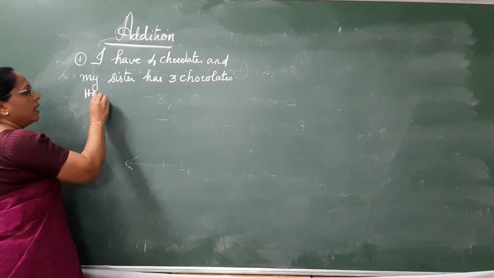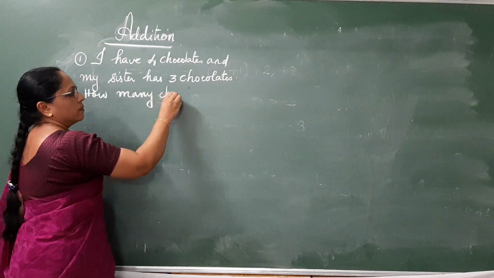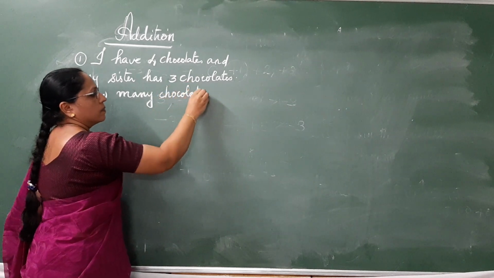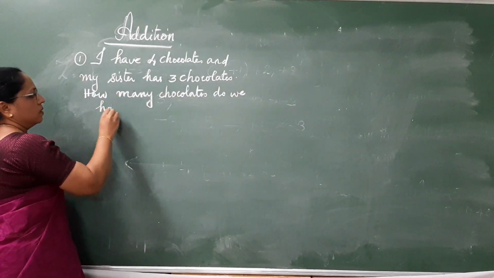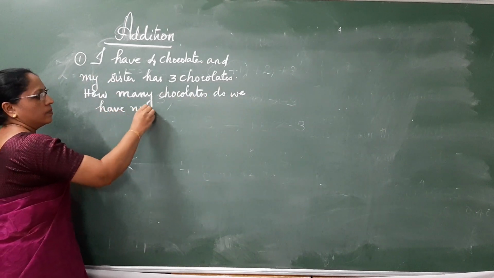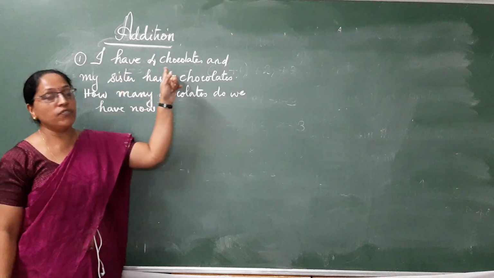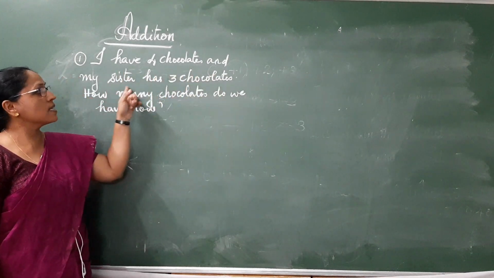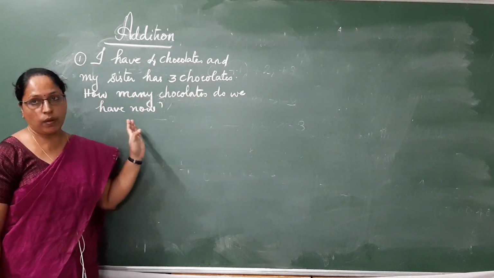How many chocolates do we have now? Let's take the question once again. I have 4 chocolates and my sister has 3 chocolates. How many chocolates do we have now?